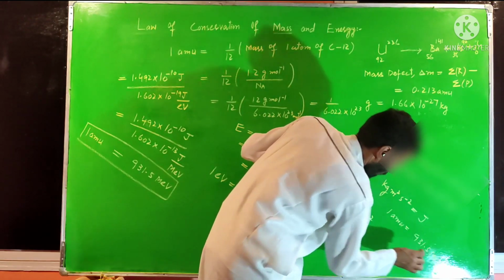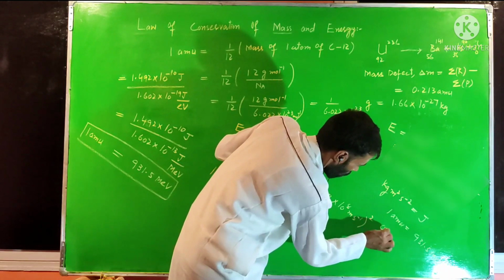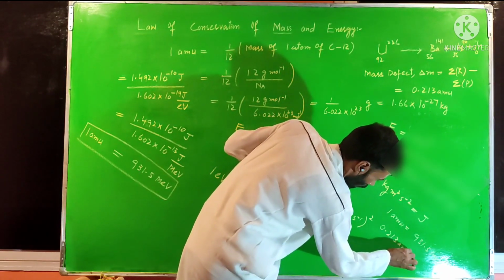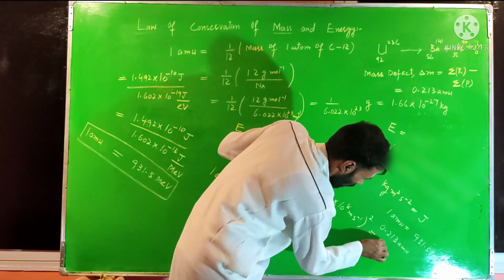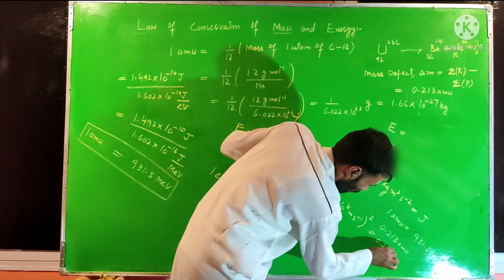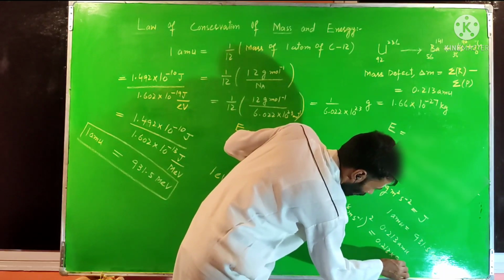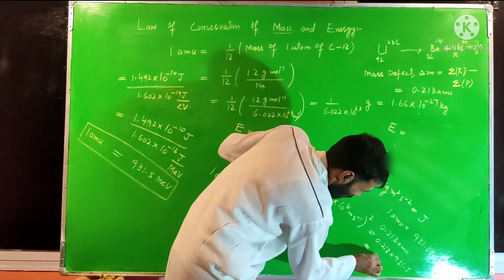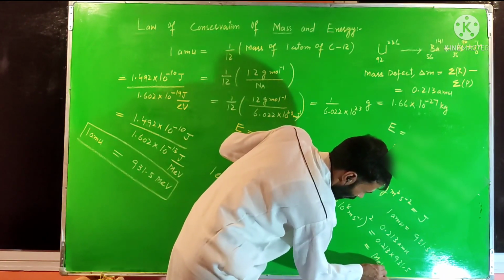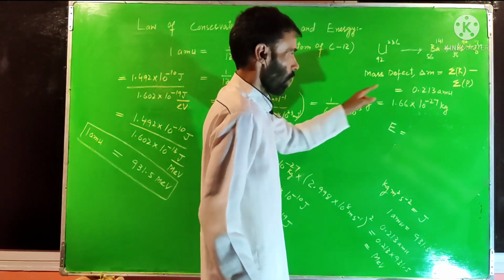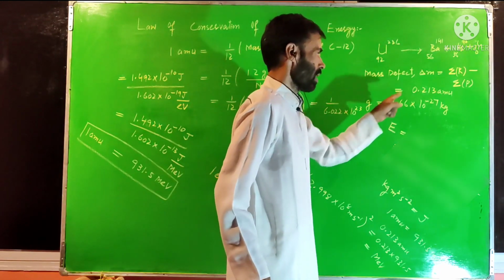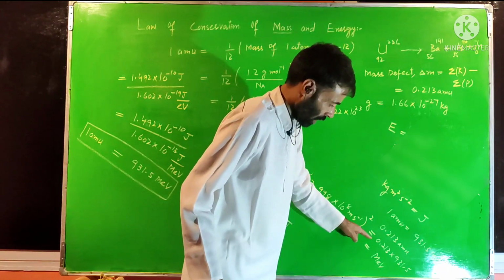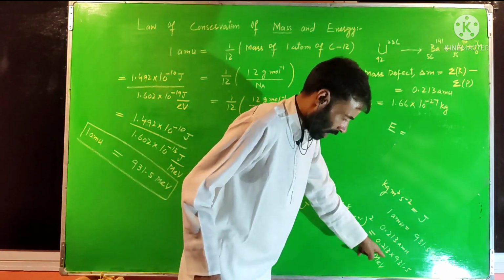So for 0.213 AMU, the energy is this product, 0.213 into 931.5. This product gives us the energy in million electron volts. So within this reaction, the mass defect is converted into energy in million electron volts, equal to this.